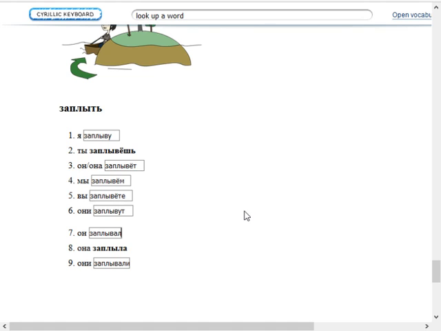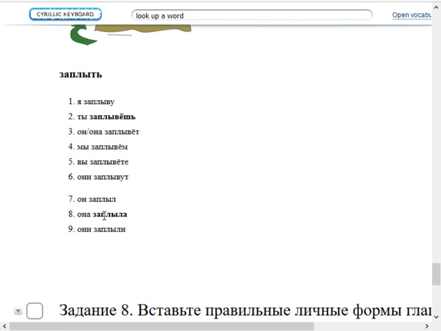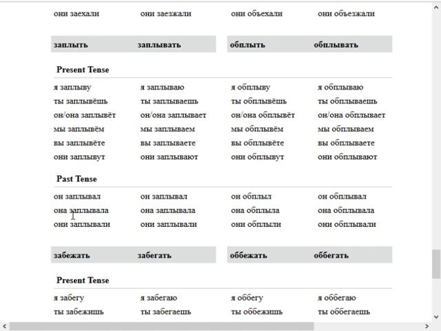So past tense for он is actually not заплывал, but simply он заплыл. And likewise, они. Oh, you can even see it here. You can see она заплыла. So they actually had it right here, but then they got it wrong in the reference. There we go. And then они заплыли. There we go. So they got it right here, but this section here is wrong.